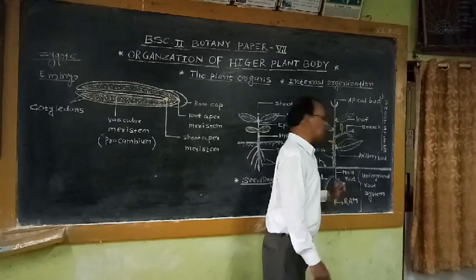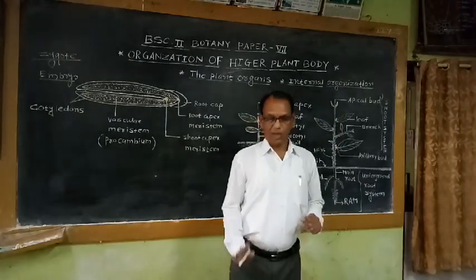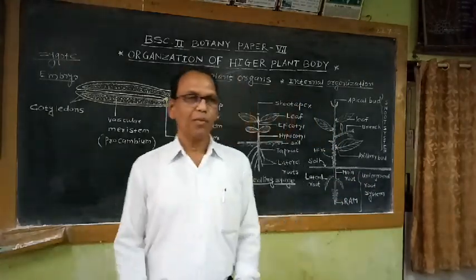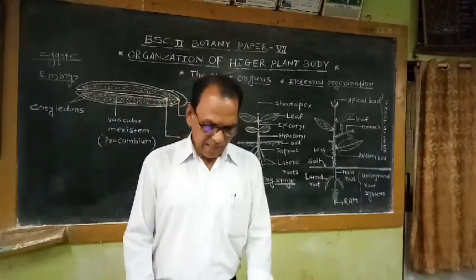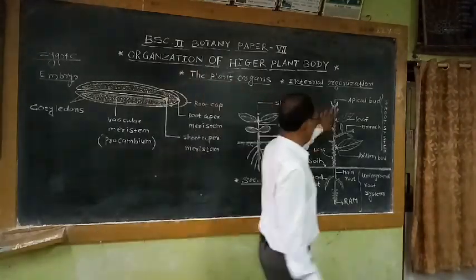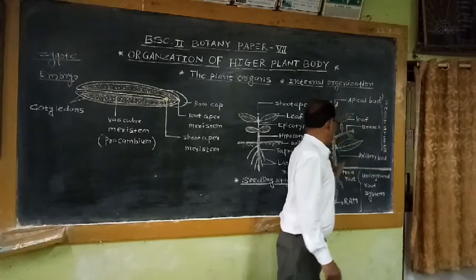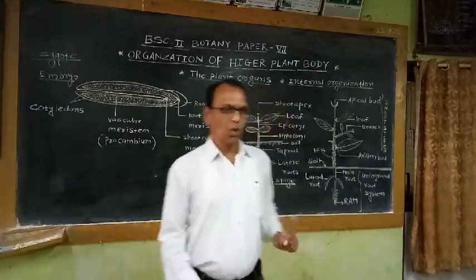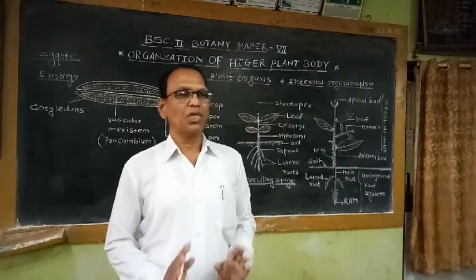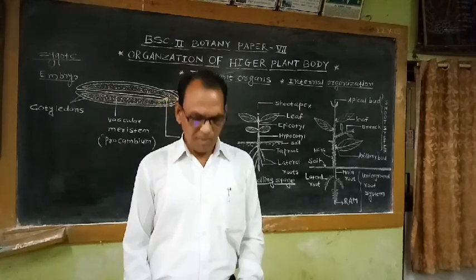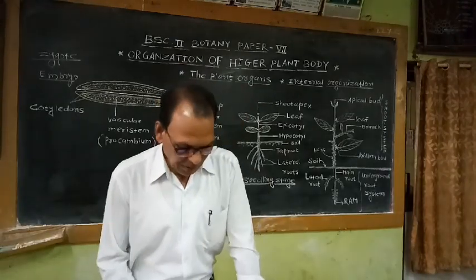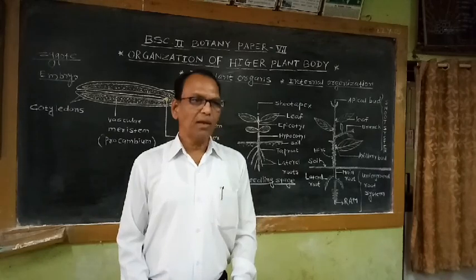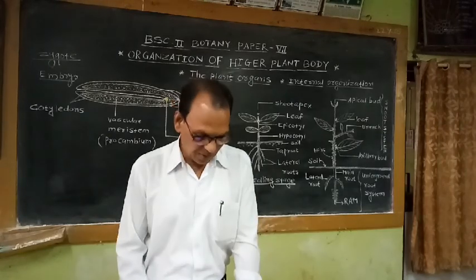The underground root system is developed from the radicle, and the aerial shoot system is developed from the plumule. So these two systems, underground root system and aerial shoot system, are produced after differentiation and morphogenesis.